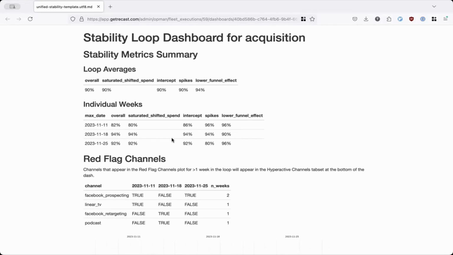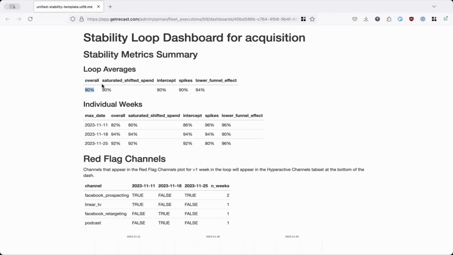This is demo data for a model that we've simulated with acquisition as a primary KPI. And what we're looking at here are the average overlaps in the posterior from week to week, right? And we've decomposed this from the overall, right? So on average, if one posterior is here, the next one is going to overlap it by about 90%.